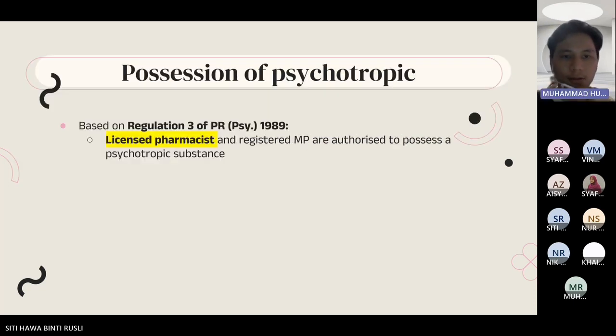The first power of the pharmacist is the power to possess a psychotropic substance, based on Regulation 3 of the Poisons (Psychotropic Substances) Regulations 1989. Under sub-regulation 1, a person is authorized to possess a psychotropic drug, including a licensed pharmacist and also a registered medical practitioner. So it means that a pharmacist is allowed to possess a psychotropic drug.